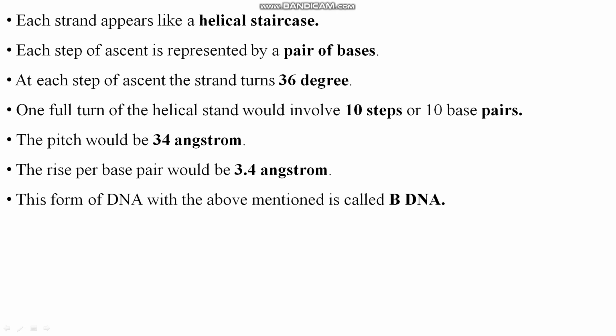Each strand appears like a helical staircase. Each step of ascent is represented by a pair of bases. At each step of ascent, the strand turns 36 degrees. One full turn of the helical strand would involve 10 steps of 10 base pairs, right? The pitch would be 34 angstrom. The rise per base pair would be 3.4 angstrom. This form of DNA with the above-mentioned features is called B-DNA. Which type of DNA is being explained here? That is B-DNA. There are different types of DNA: A-DNA, B-DNA, Z-DNA. So we are talking about B-DNA here, right?